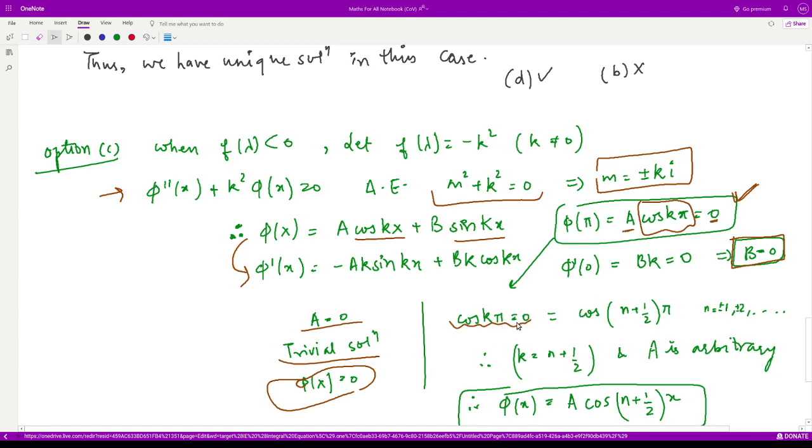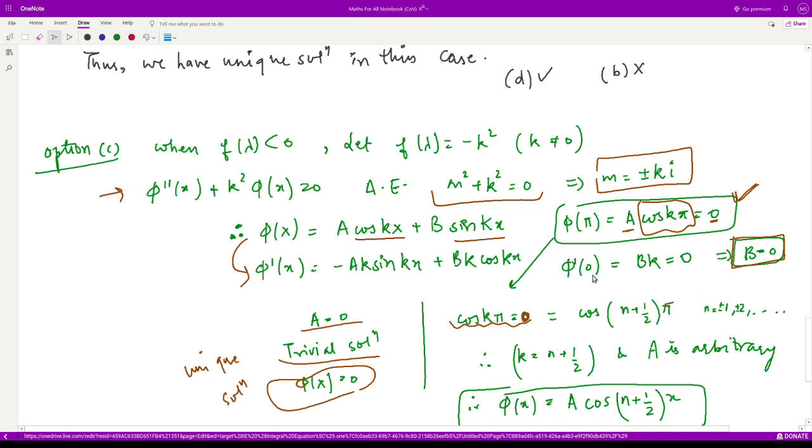At what values is cos 0? Cos is 0 at the odd multiples of pi by 2. So it would be k is equal to n plus 1 by 2, and n is plus minus 1, plus minus 2 and so on.